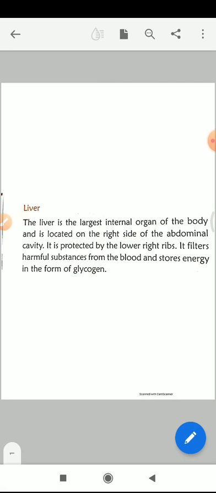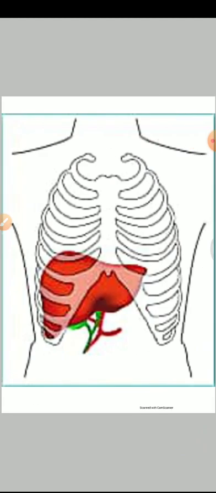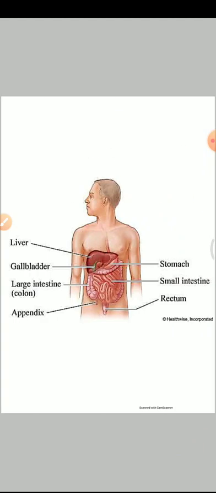So how many internal organs in our body? Out of that, the largest one is your liver. Okay, so where is it located? It is located on the right side of the abdominal cavity. So abdominal cavity means what, students? Remember, abdominal cavity means from your liver till your anus.